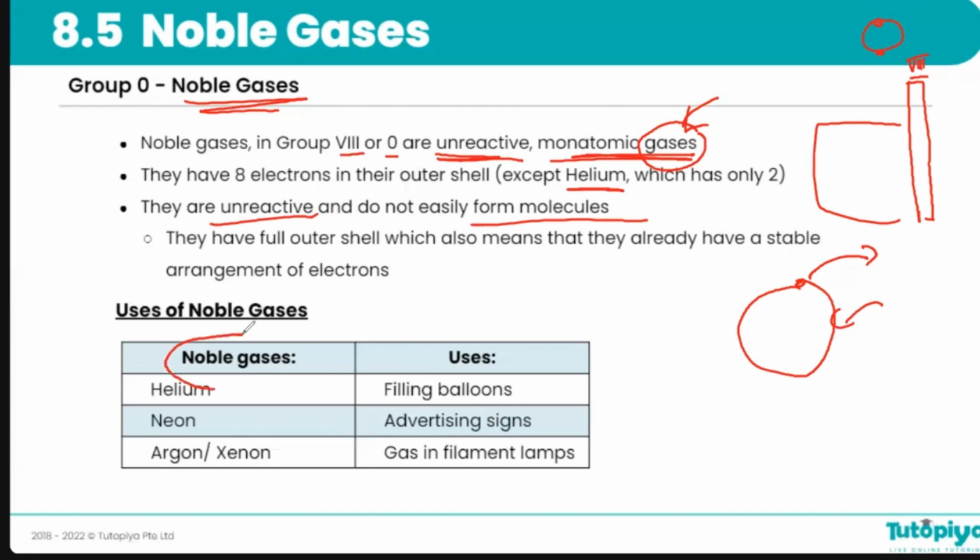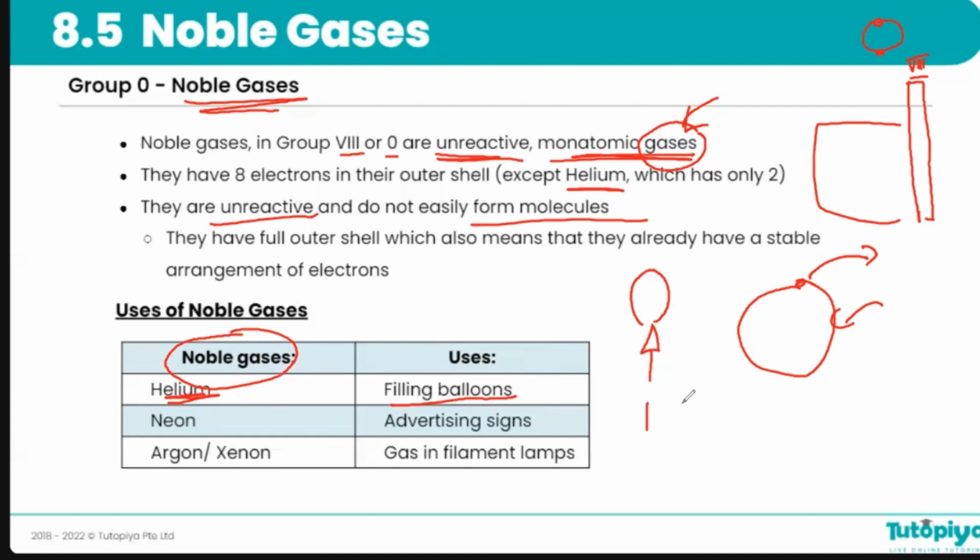Some of the uses of noble gases are especially when you want the environment to be unreactive. For example, helium is used to fill balloons. Now, this is because helium is super light. Helium is naturally a gas and it's very light and not reactive at all. So it's not dangerous and it's very light. So when you fill balloons with helium, the balloon floats.